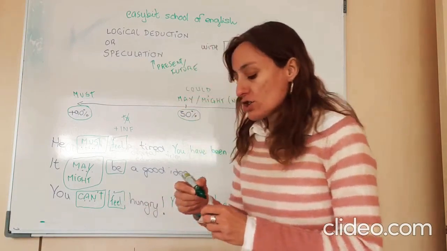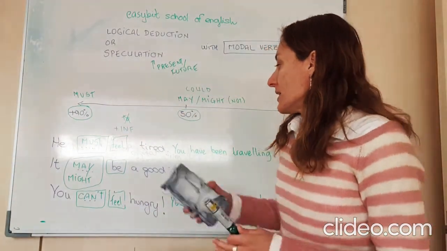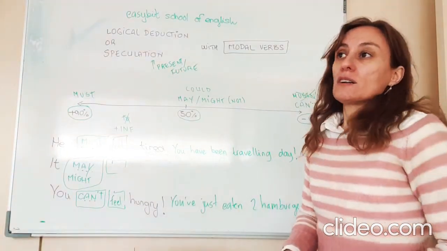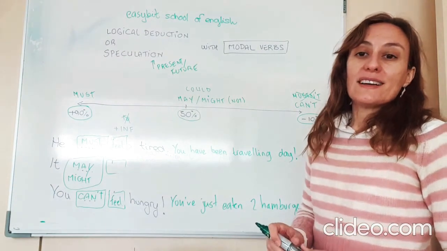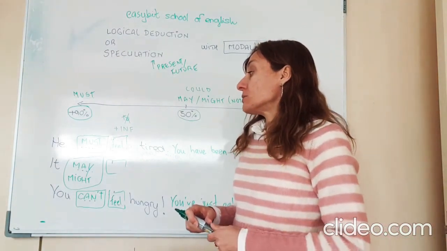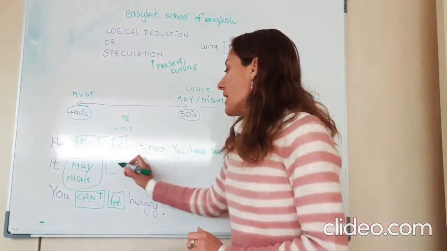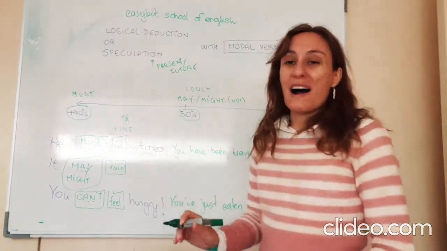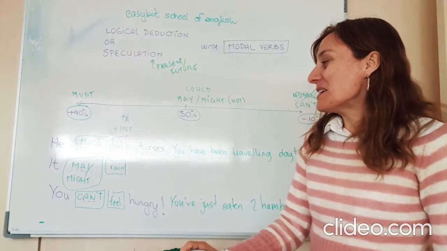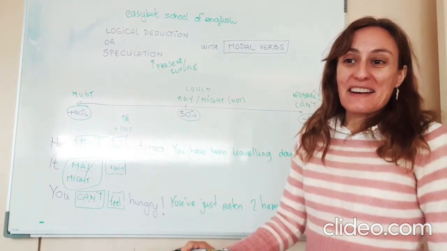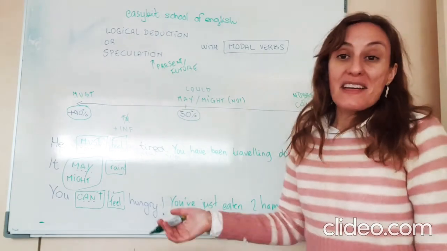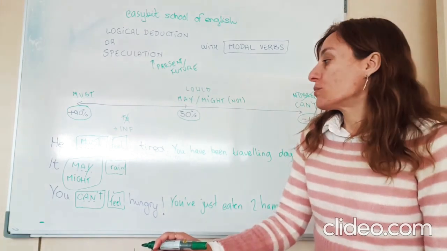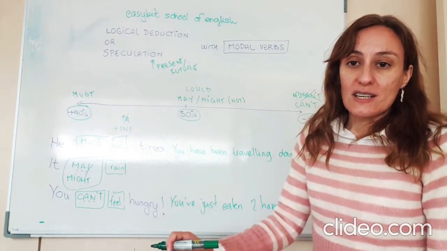Or imagine I change the example. In the second case, if somebody asks me if the weather is gonna be nice for the Easter holiday, well, I could say it may rain during the Easter holiday because that is quite typical. It is quite common that it rains in Spain in April. So it may or it might rain. We don't really know. It's like 50% probable at this time. Okay?